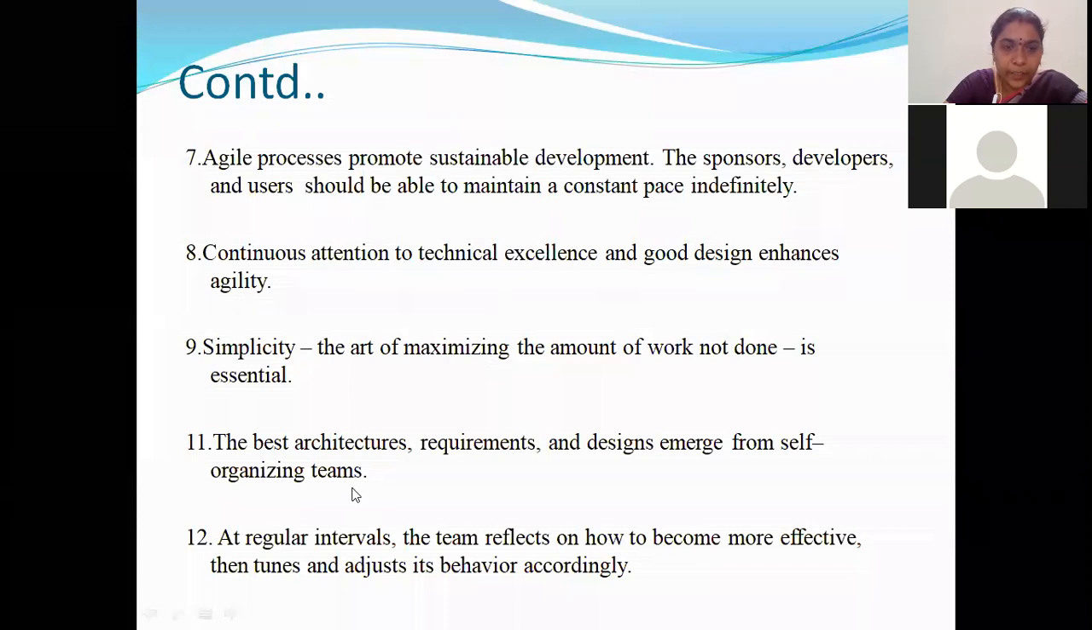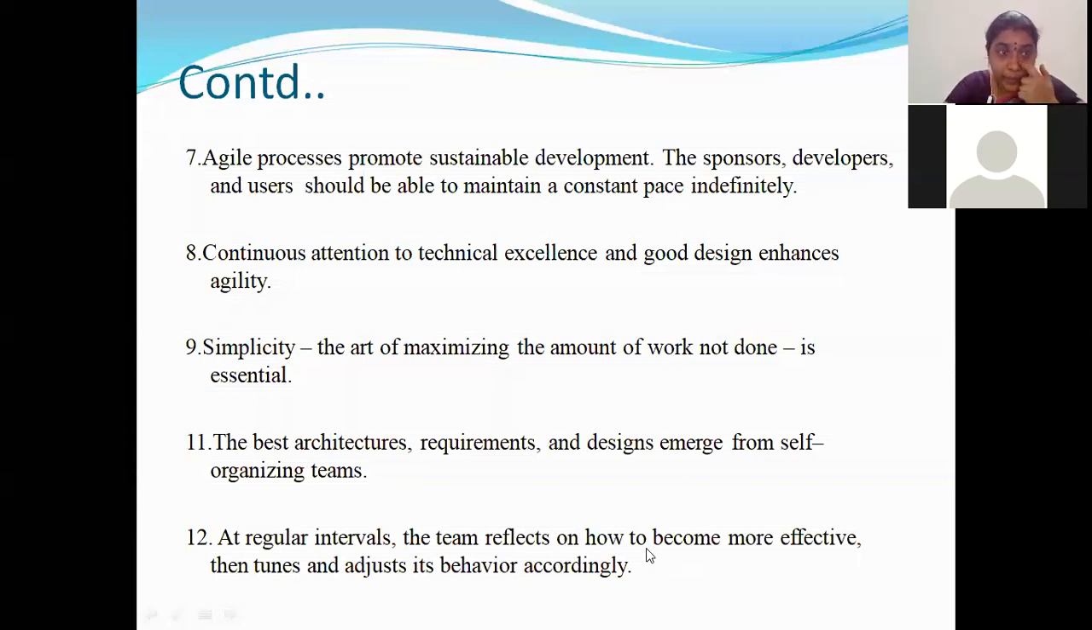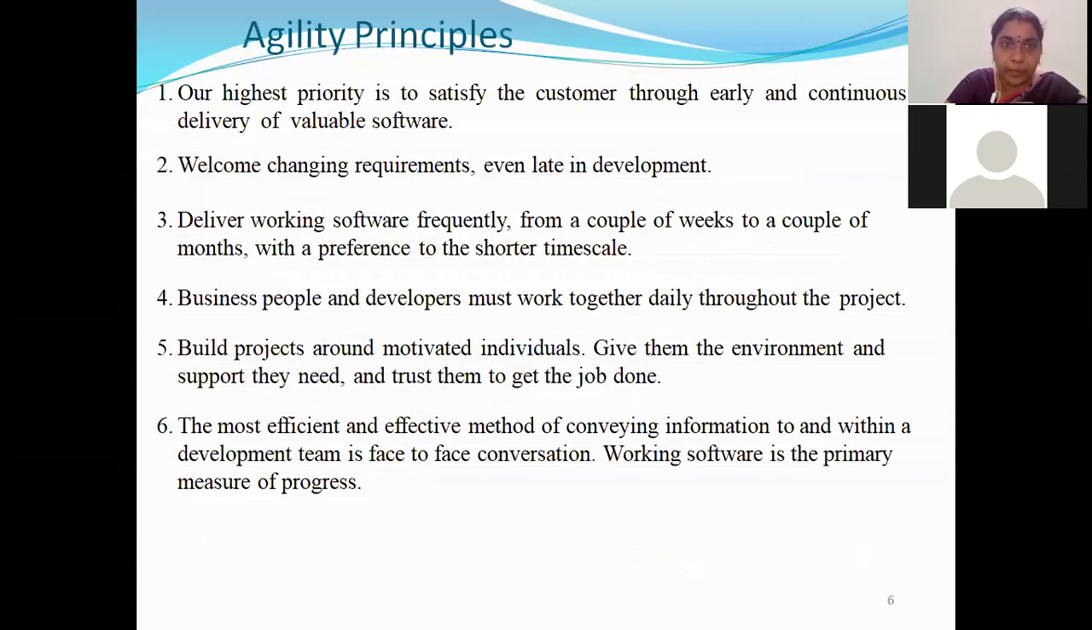The twelfth principle: at regular intervals, the team reflects on how to become more effective, then tunes and adjusts its behavior accordingly. So all the time, the team finds new ways of becoming more effective, and always tunes itself to the new changes. So these are very important principles. All these 12 agile principles are very important, students.